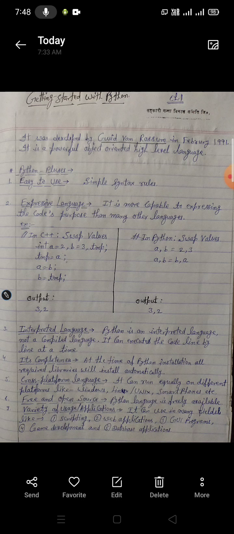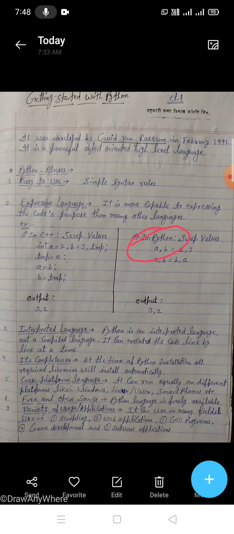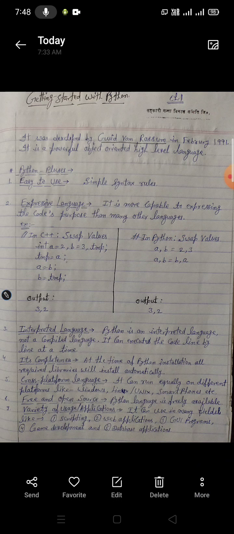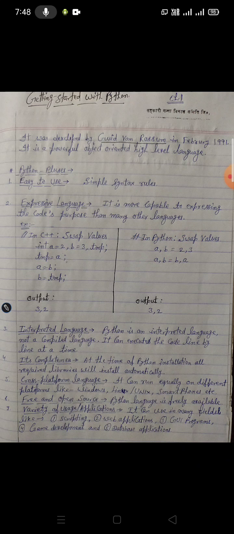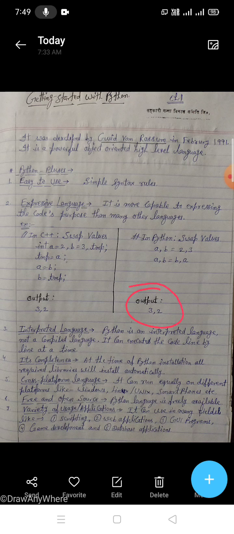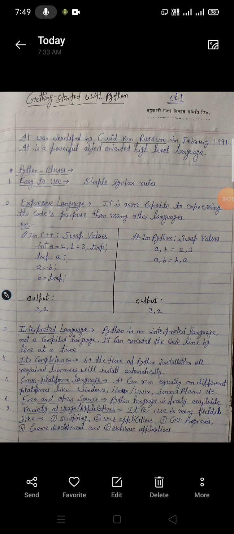In the same way, you can see swapping values in Python. a comma b equals 2 comma 3. a comma b equals b comma a. It means the value of a is converted into b and the value of b is converted into a. So you can see the simple output 3 comma 2, like the C++ output. Both outputs are the same because of swapping, but the methods are different. This is the easy method. Python is easier than other languages.